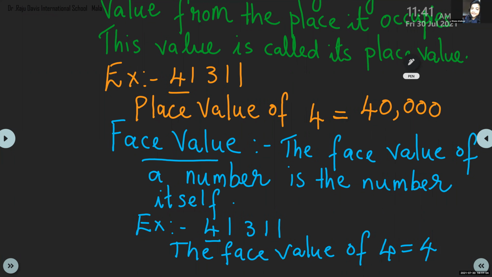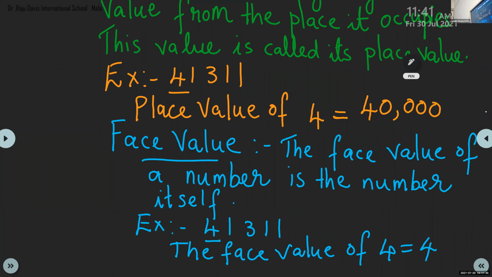Ma'am, I was late and now I am writing place values. Can you show that? Okay, children, I will send the notes on WhatsApp. Those who are facing any problem with the network or something, I will send it. Now the face value of 4 is equal to 4. Ma'am, can you show the definition of place value? Okay, wait. Some are writing face value now, so you have to wait.